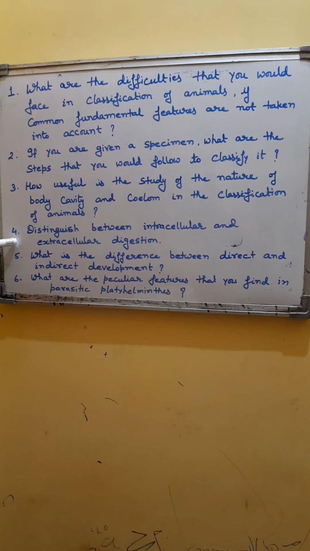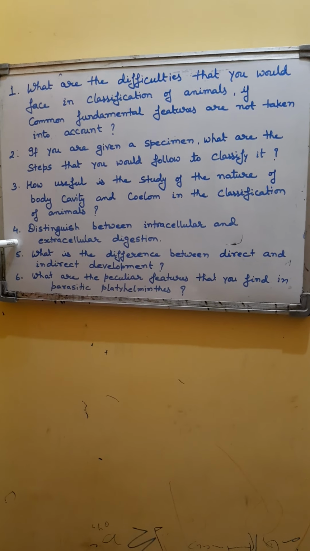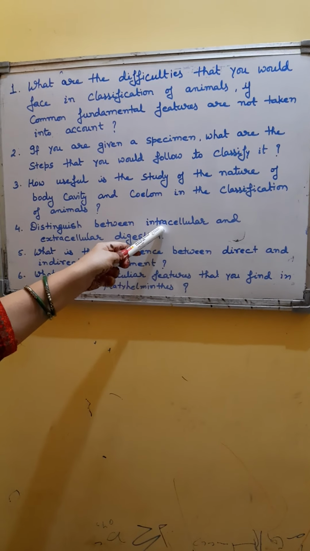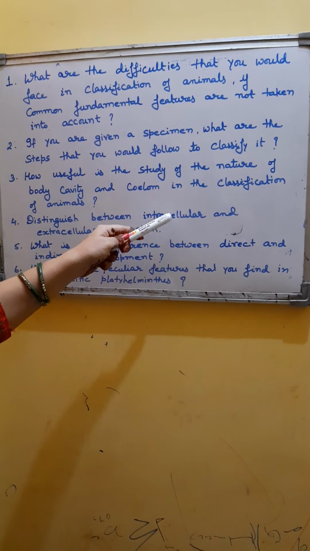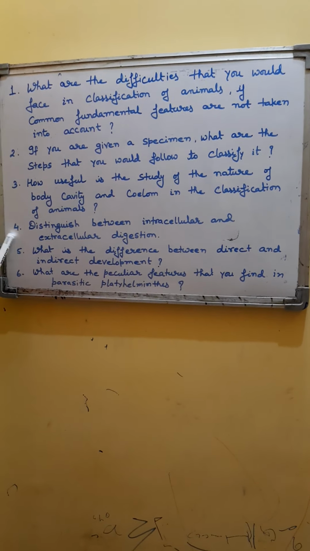The fourth question says, distinguish between intracellular and extracellular digestion. Intracellular digestion is a characteristic of unicellular organisms. It is a type of digestion which takes place entirely inside the cell.